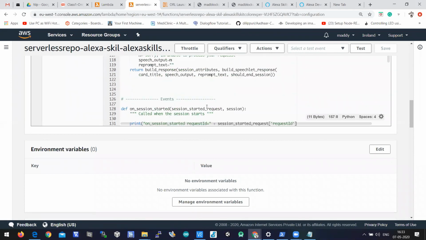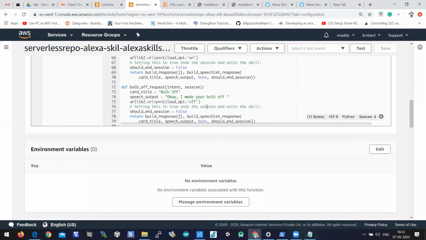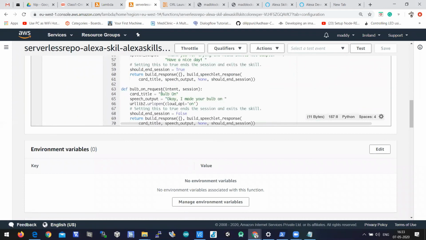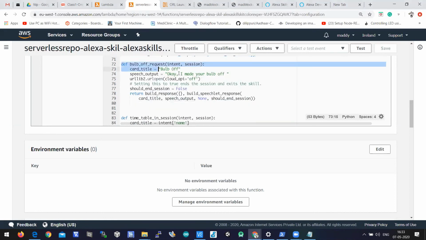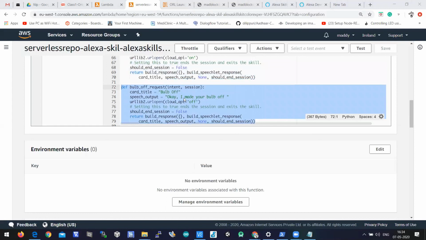This program will be a bit complicated. And then you need to define the functions somewhere else, okay? You need to define the functions def bulb_on_request of intent comma session. You have to write bulb on request and bulb off request. The bulb on request function will be called when intent bulb on is matched. The bulb off function will be called when bulb off intent is matched.